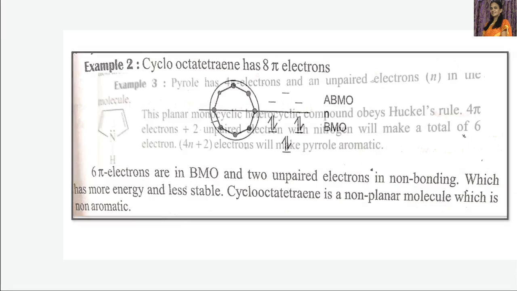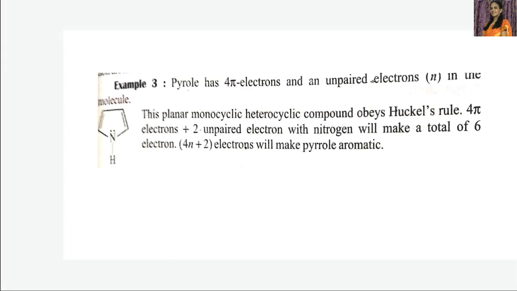Right. Now next see another example. This is pyrrole. This is a heterocyclic compound.